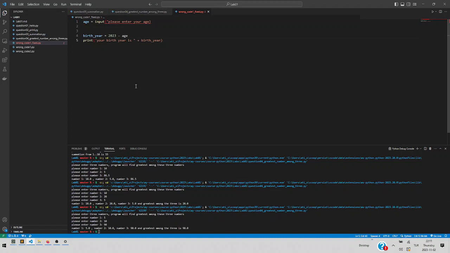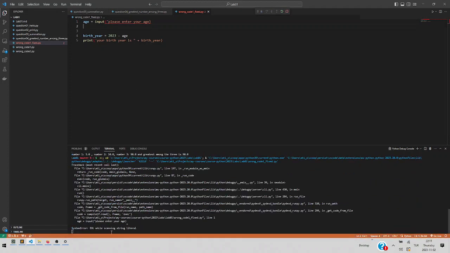First of all, okay, here is a problem. If I run it, Visual Studio gives me the error: string literal is unterminated. It means that we have started this string, but we have not finished it. If we also run using F5 again, it gives the same error, end of line scanning string literal. Then we need to close this string.